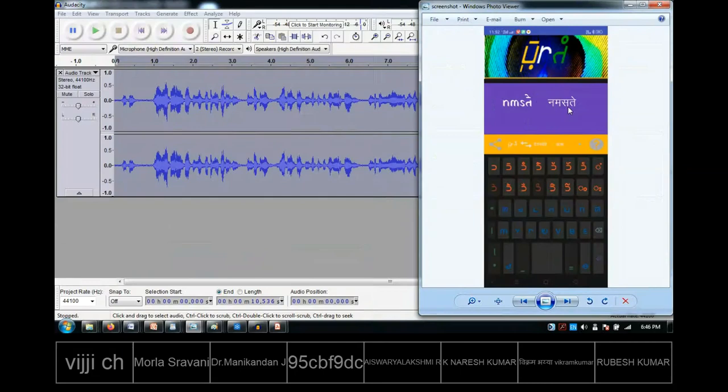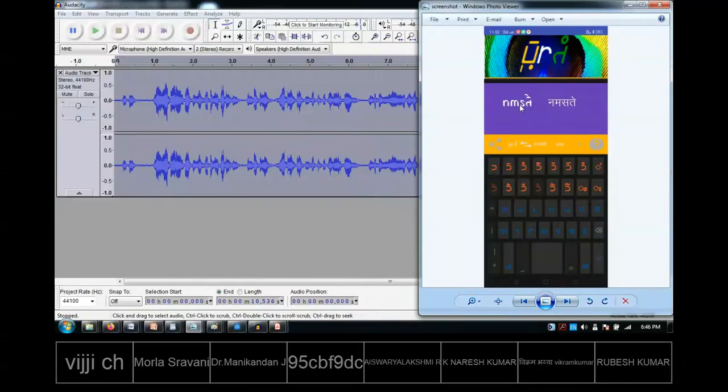But here options are there. You can see there is an arrow where I am putting the mouse. If you click this arrow, you will get all language options. In that, Tamil also is there. So you click Tamil, and then you type in Tamil, it will show in the Bharati script. Or reverse also is possible.